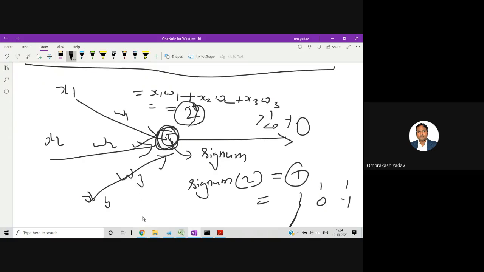So that means the first task can be what? We can use the activation function to change the inputs of one kind to another type, the desired kind of output. So this can be one job, the desired kind of output. For example, the accumulation of the inputs is 2, but we are converting these inputs to either 1 0 or 1 -1. Clear?